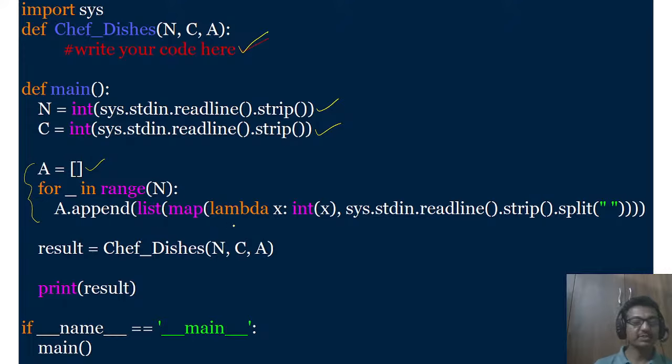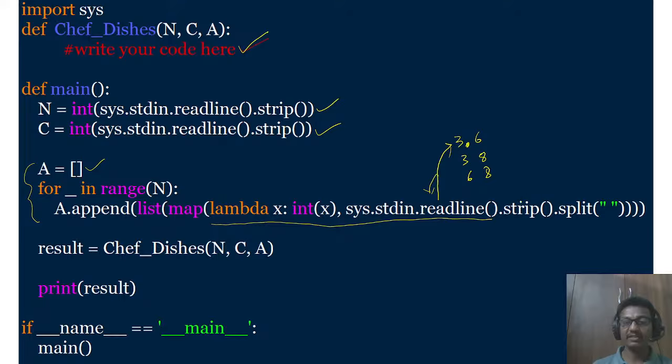This code is given to you, and this reads line by line from system.stdin. Say for example you are given the complexity like 3 6, 3 8 and 6 8, space separated. So readline reads the first line.